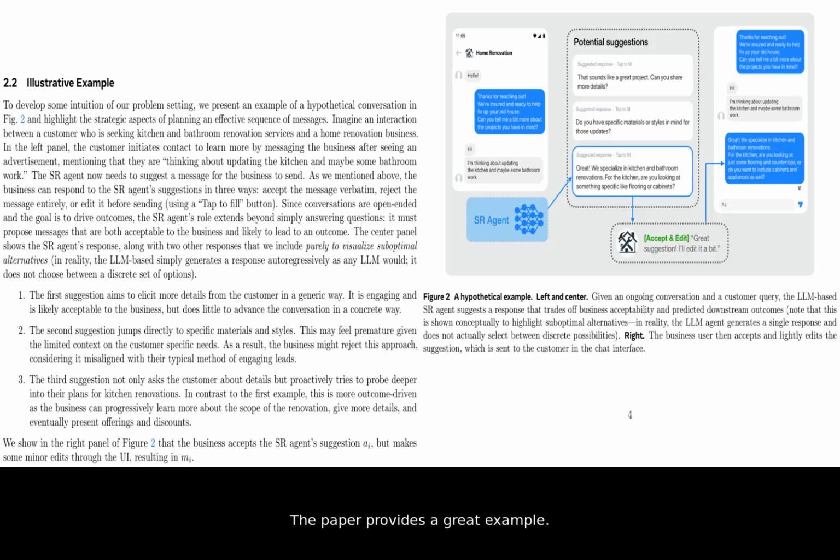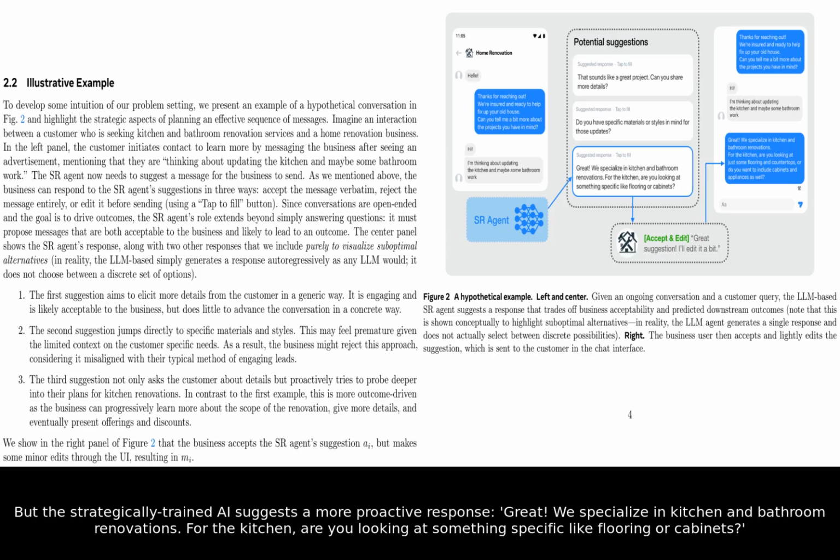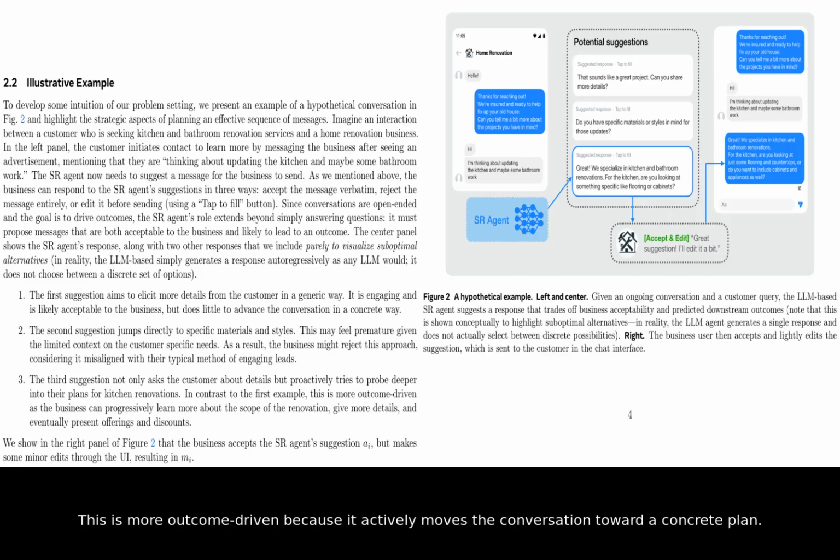The paper provides a great example. A customer messages a home renovation business. A simple AI might give a generic reply like, "Can you share more details?" But the strategically trained AI suggests a more proactive response. "Great. We specialize in kitchen and bathroom renovations. For the kitchen, are you looking at something specific like flooring or cabinets?" This is more outcome-driven because it actively moves the conversation toward a concrete plan.